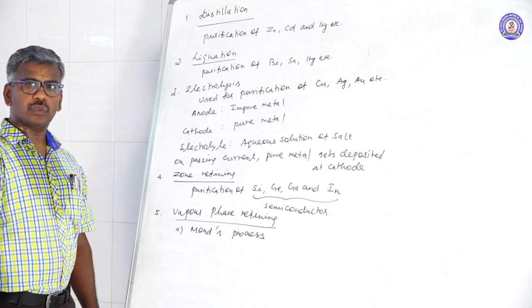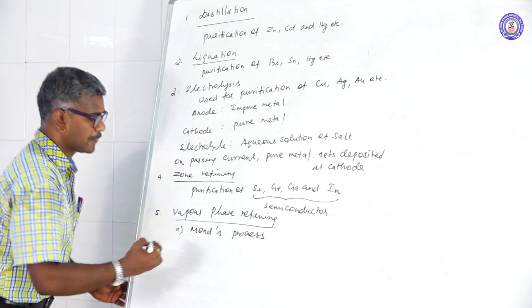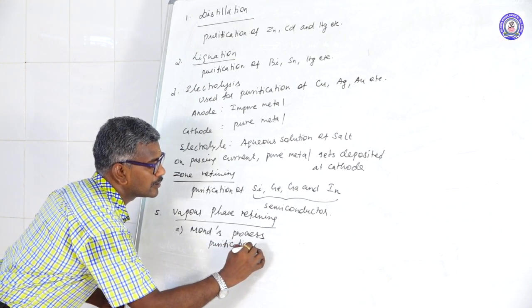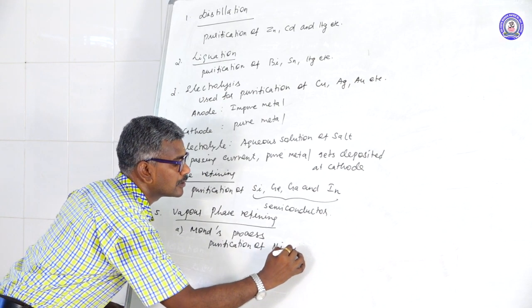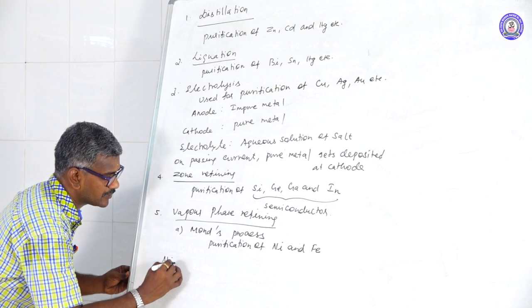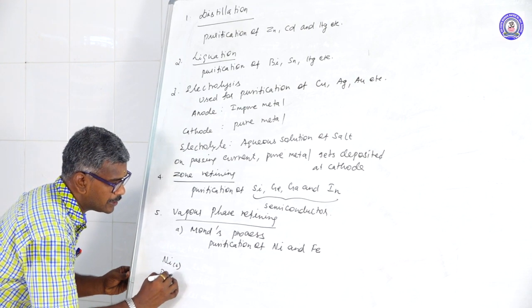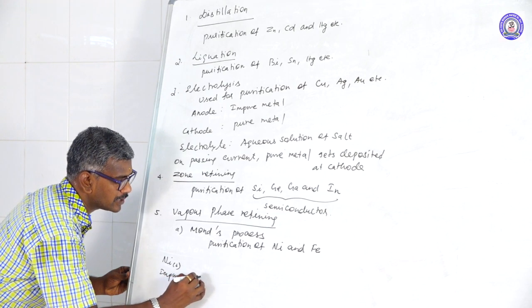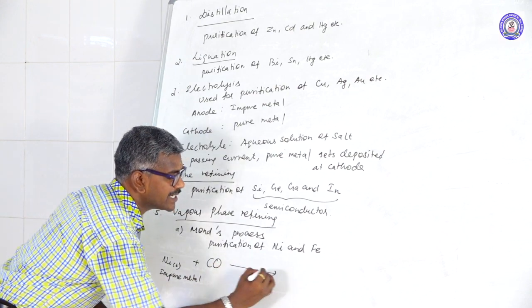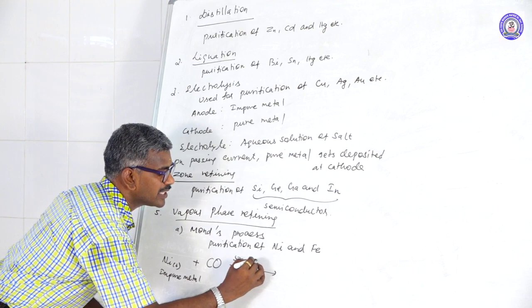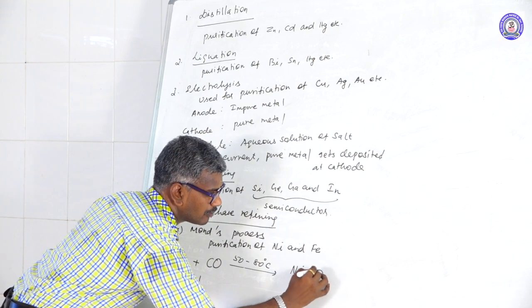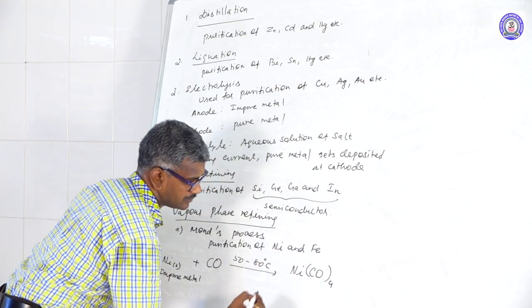Mond's process is used for purification of nickel and iron. For example, nickel is a solid impure metal. Treatment with a suitable reducing agent, maintaining the temperature 50 to 80 degrees Celsius, forms a complex, with carbon monoxide 4 times.